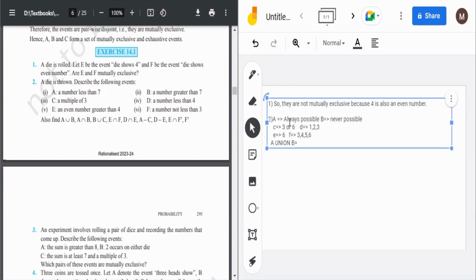So it would be A is always possible and B is never possible. So it would be just 1 2 3 4 5 and 6. Okay. Then A intersection B. It would be 0. मतलब कुछ भी नहीं होगा, null set होगा.